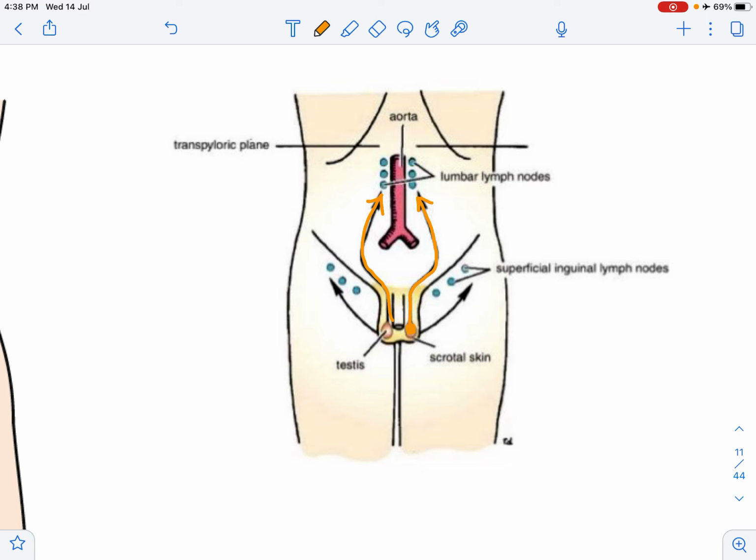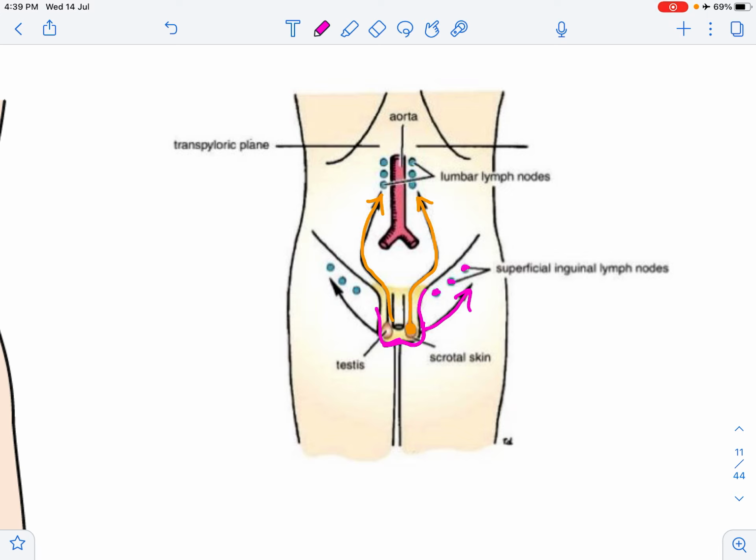It is only as development progresses that they start descending, and by the time of birth, they are at the bottom of the scrotum. But on the other hand, the scrotal skin, so now this is the scrotal skin, it drains into the superficial inguinal lymph nodes.